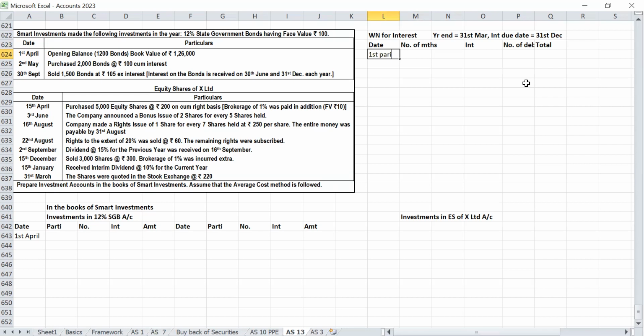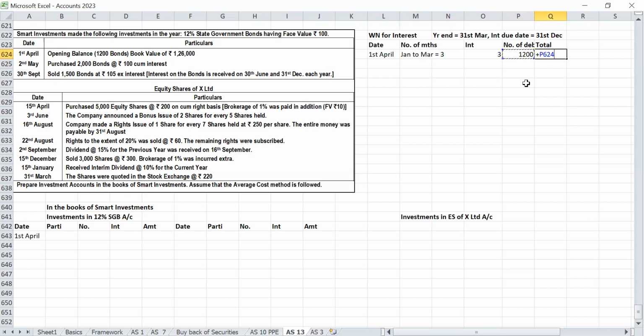1st April. Number of months from the last payment date, 31st December: January to March, 3 months. So 12%, 3 months: 100 into 12% into 3 by 12. How many bonds?